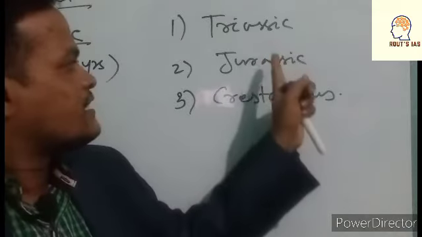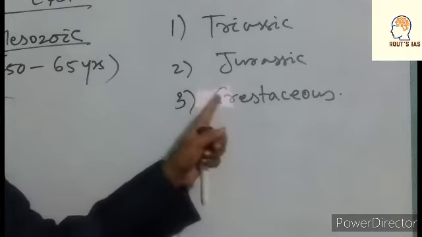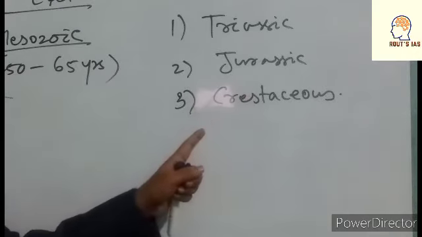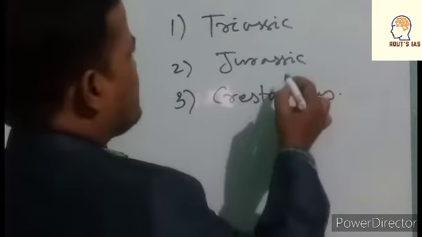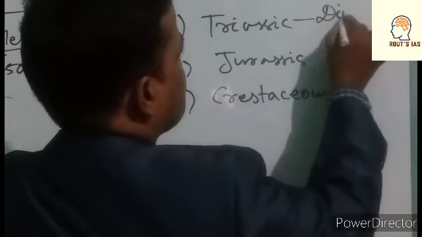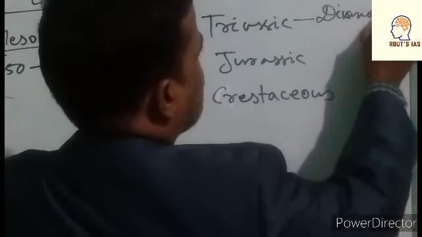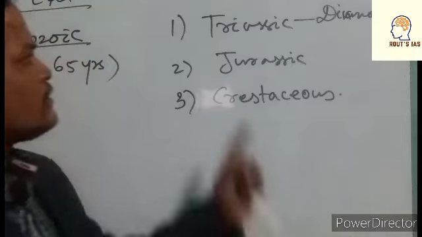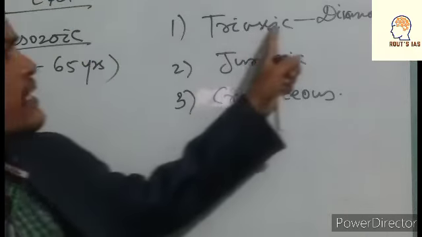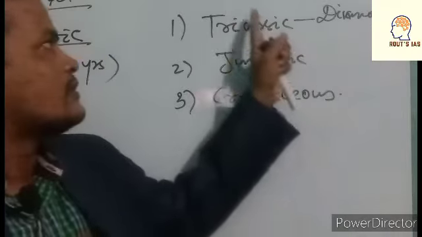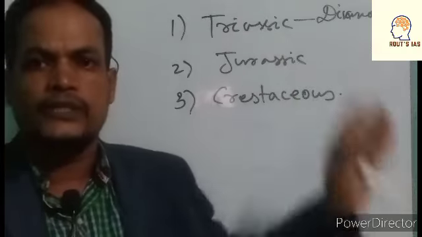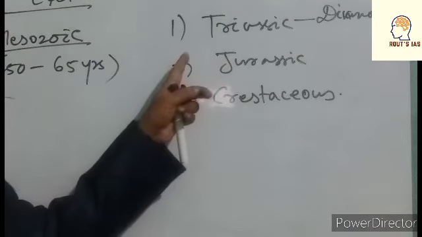These are called Triassic, Jurassic and Cretaceous. The Triassic is the period when dinosaurs first appeared. That is, it comes under the Mesozoic era. Is it right?